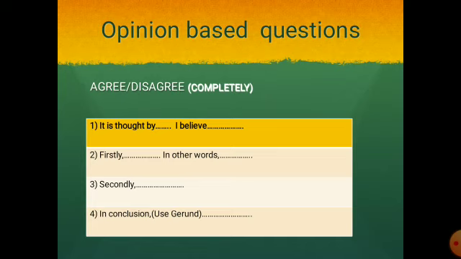To start with, let's talk about agree or disagree types question, where it is clearly asked whether you agree or disagree, or they've left it to you to take one stand. We need to write four paragraphs in this question type. First would be introduction, second and third would be two body paragraphs, and fourth would be conclusion.